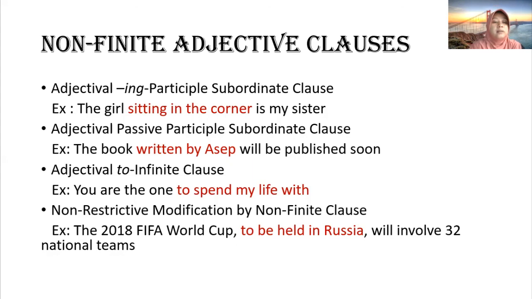Okay, now adjectival to infinitive clause. For example, you are the one to spend my life with. The adjective clause is to spend my life with. It's using a to infinitive clause.